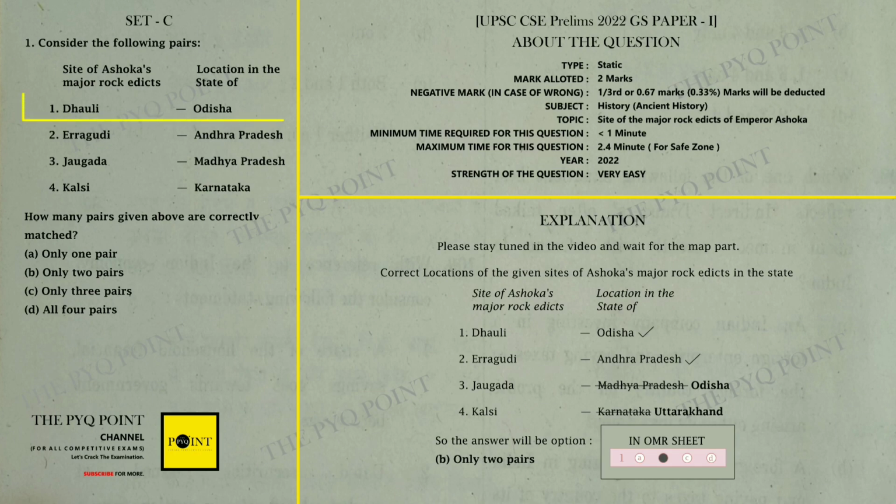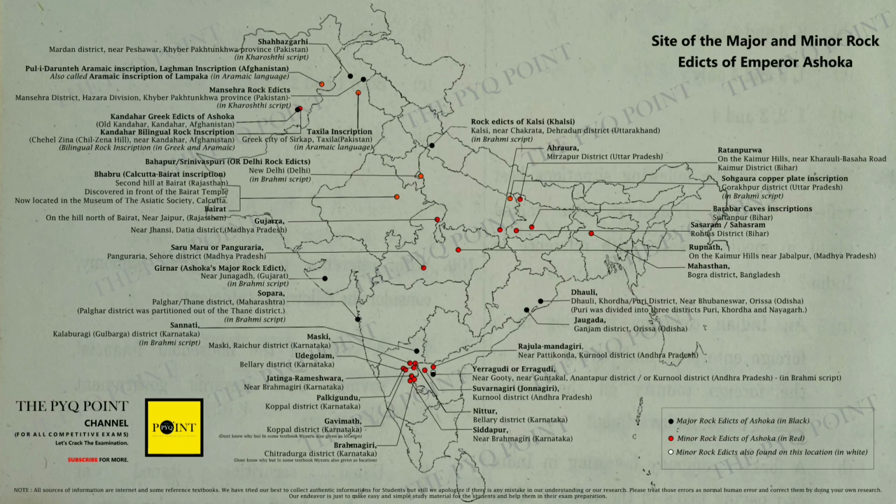The first pair given here is Dhauli, Odisha. Now let us see in the map whether Dhauli is located inside Odisha state or not. So as you can see here, Dhauli is in Odisha itself, which is a part of the Khordha district of Odisha. Khordha district was earlier a part of the Puri district of Odisha. The inscriptions of Ashoka have been received at a place called Dhauli. This place is about 15 kilometers away from Bhubaneswar, which is the capital of Odisha. Hence the first pair given here is correct.